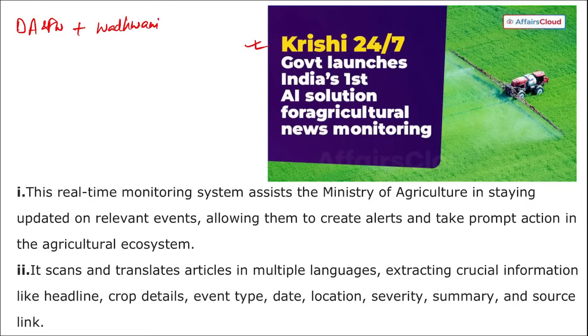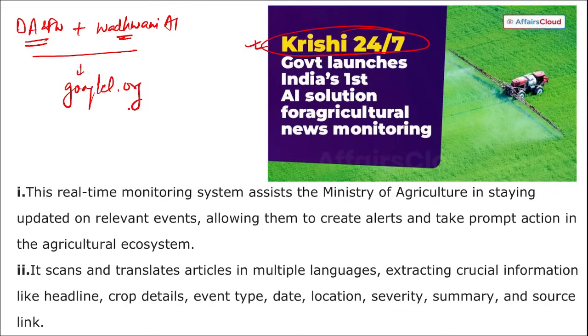This was developed by the Department of Agriculture and Farmers Welfare in collaboration with the Mumbai, Maharashtra based Wadhwani Institute for Artificial Intelligence, that is Wadhwani AI, and they were supported by google.org. Correct? So these are the organizations that developed this particular Krishi 24/7. This is an artificial intelligence that will provide the latest agriculture news for monitoring to the farmers.